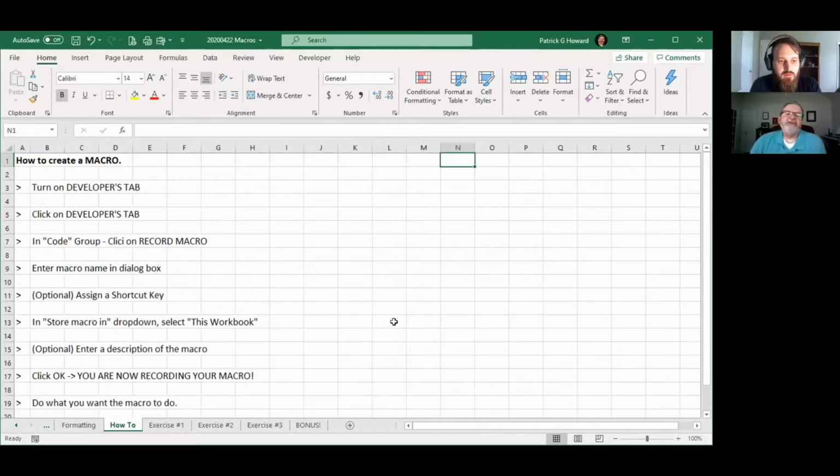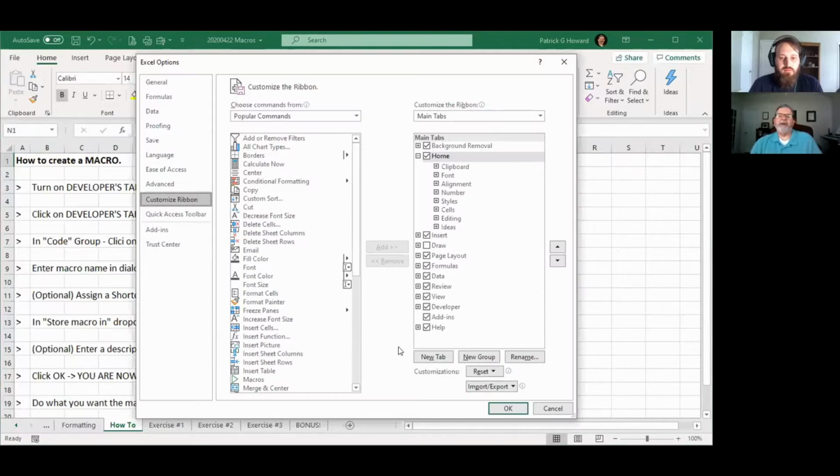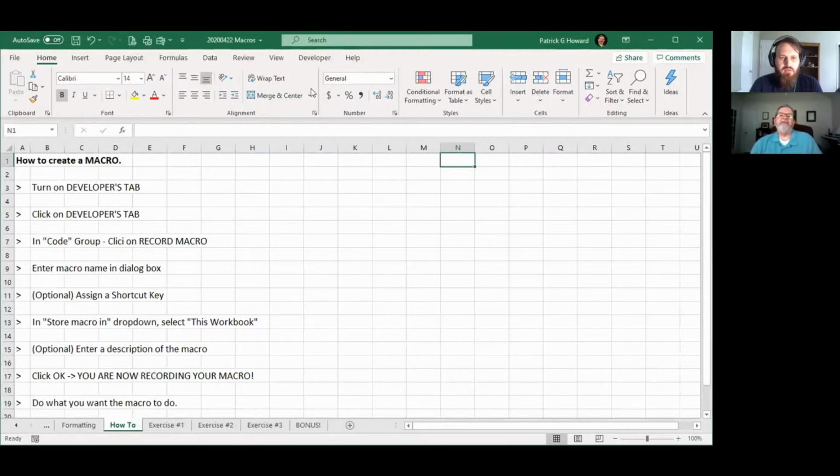The first thing you have to do is turn on, if it's not already, the Developer tab. You see up here, I have a Developer tab. To do that, it's real simple. You just right-click anywhere on this ribbon, it doesn't matter where, and then you come down where it says Customize the Ribbon. It's going to pop this menu up, and you see right here where it says Developer. If you don't have a Developer menu, this box is blank. Just click on it and OK. And now you have the Developer menu.